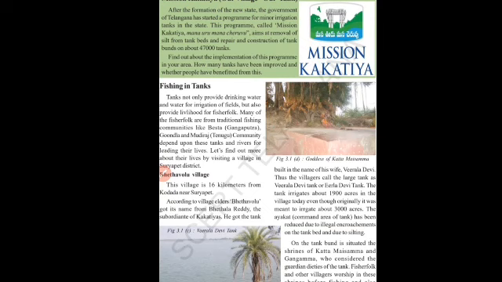Okay, students. So you underline this Mission Kakatiya. I will show you. You underline: after the formation of the state, the government of Telangana has started a program of minor irrigation of tanks. This program called Mission Kakatiya Mana Uru Mana Cheru aims at removal of silt from the tank beds and repair of tanks. Okay, students, very clearly you underline. These are the important points.